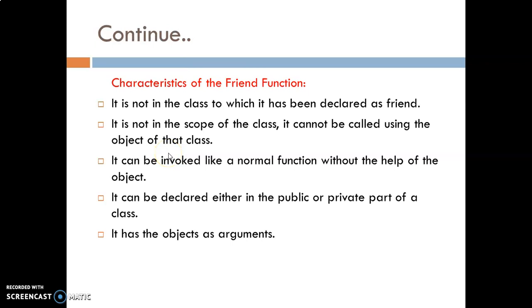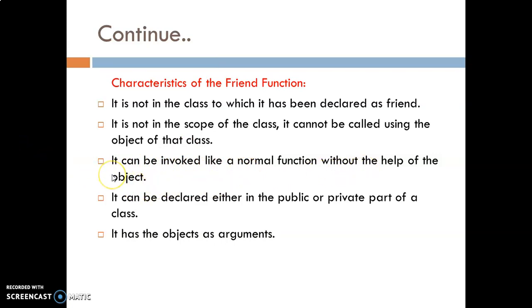The characteristics of the friend function: it is not in the class to which it has been declared as friend. It does not belong to the same class, it is from outside the class, and that's why we are trying to access that function in our class. By using the keyword friend, it is not in the scope of the class, and it cannot be called using the object of that class. So from the same class and the same object, we are not able to access the friend function. It can be invoked like a normal function without the help of the object.